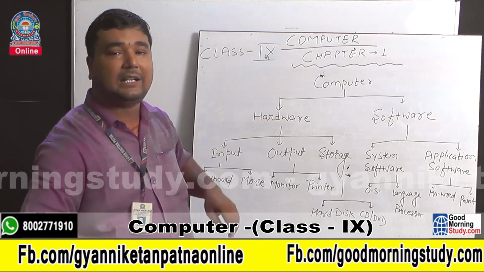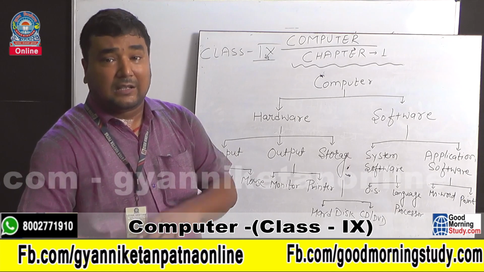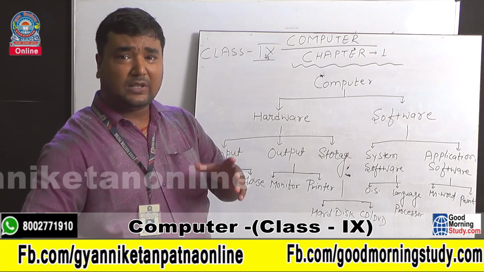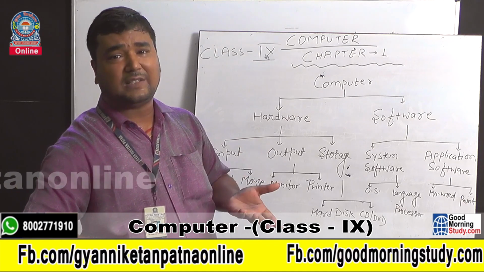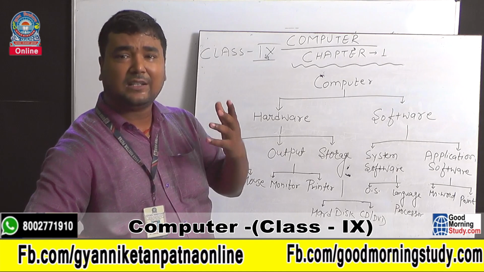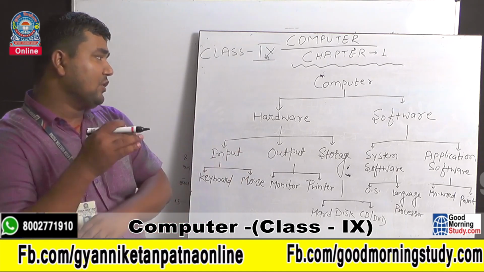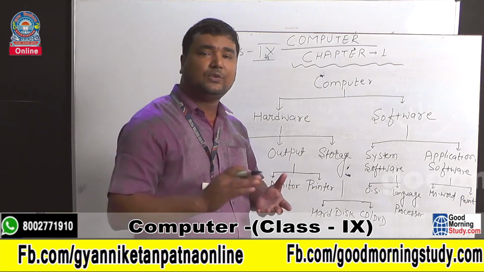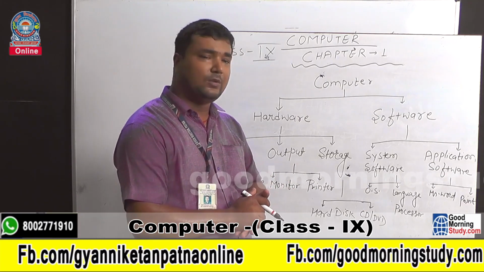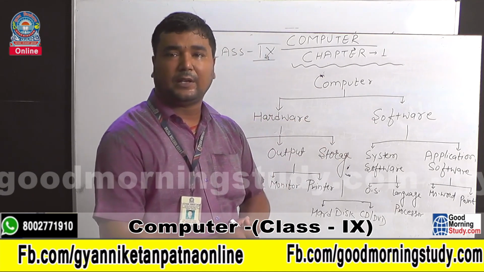First of all, you know that our computer is a dumb machine. Dumb machine means what? It cannot think, it cannot take decision. Computer requires instruction from the user side. Unless or until it is getting the instruction from user side, it will not perform any task. In what form do we generally give the instruction? In the form of statement, in the form of code. These codes are called software.